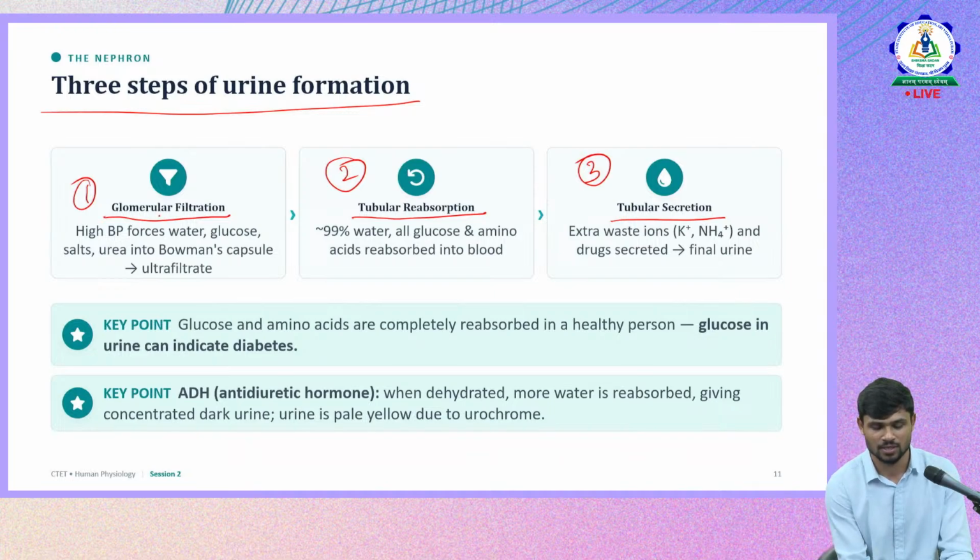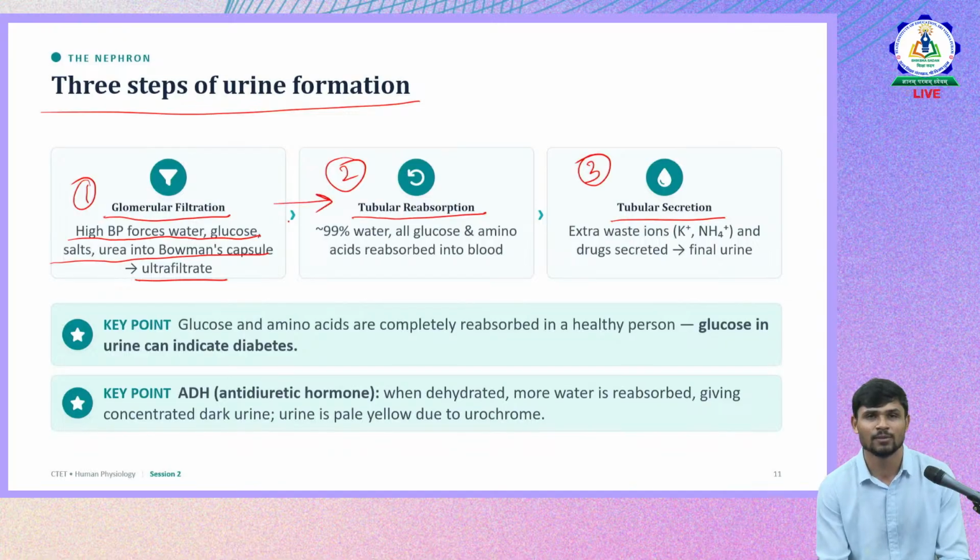So what happens in glomerular filtration? High blood pressure forces glucose, salts, and urea into Bowman's capsule. There is a structure in the nephron called Bowman's capsule. The blood forces all these materials into Bowman's capsule for ultrafiltration. Then it moves to tubular reabsorption, where reabsorption of water, glucose, and amino acids takes place.